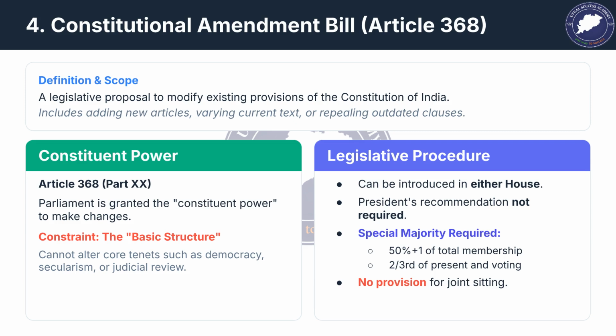Constitutional amendment bills, under Article 368, allow Parliament to modify the Constitution, subject to the basic structure constraint. They can be introduced in either house and do not require the President's recommendation. They must be passed by a special majority, and there is no provision for a joint sitting.